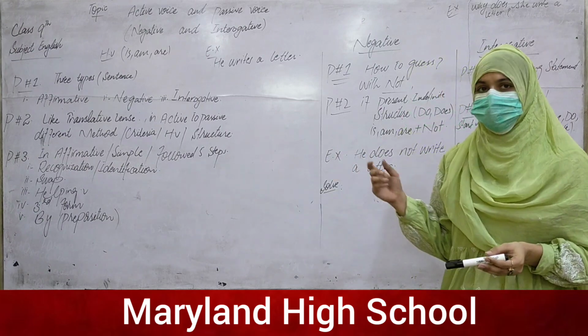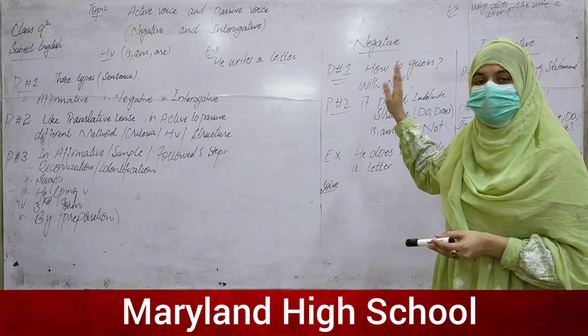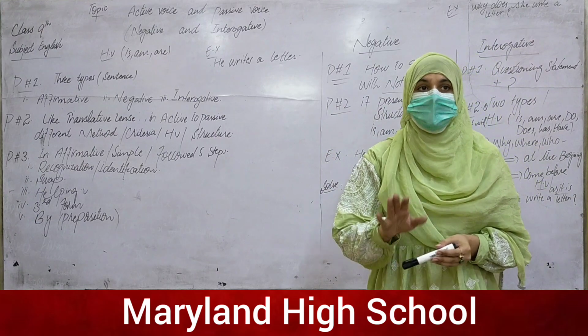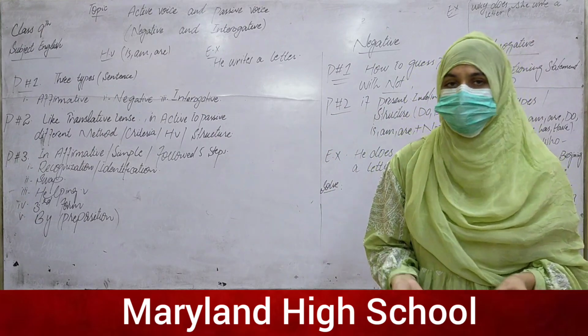So identification is a must, and for the negative and the interrogative, the identification method will be the same.